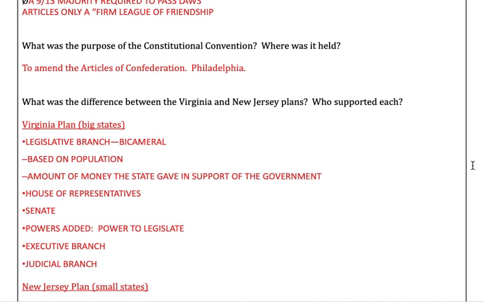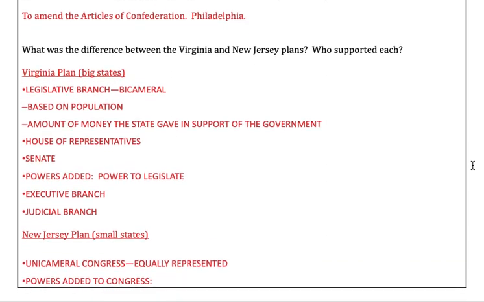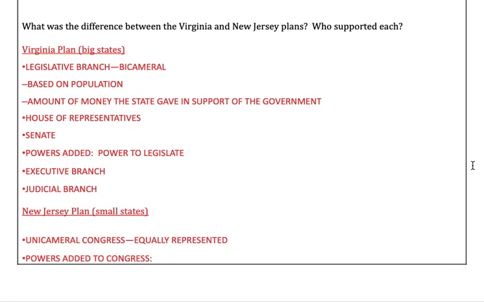The purpose of the Constitutional Convention at first was to amend the Articles of Confederation. It was held in Philadelphia, but then eventually it led to the creation of the United States Constitution. Looking at the Virginia and New Jersey plans and who supported them. So the Virginia plan was supported by the big states. It was a bicameral system based on population. So the more people in your state, the more representation. Also based on the amount of money you could give to support the government. They had a House of Reps, a Senate.